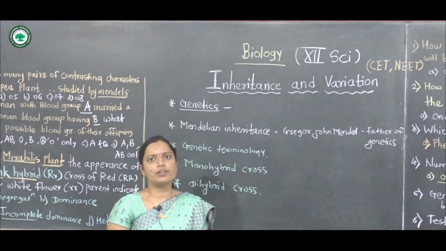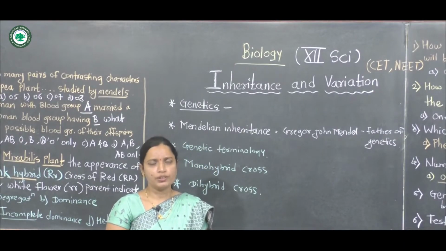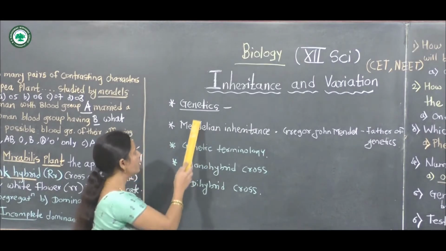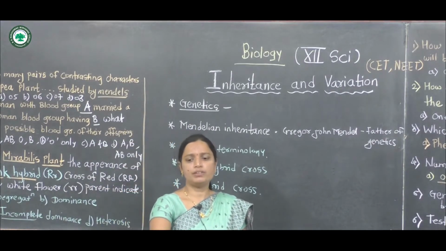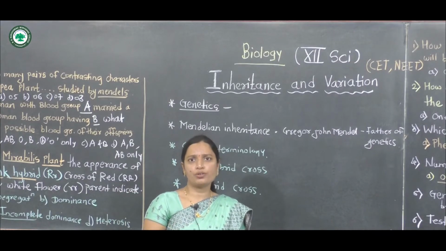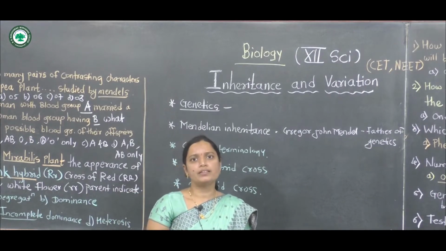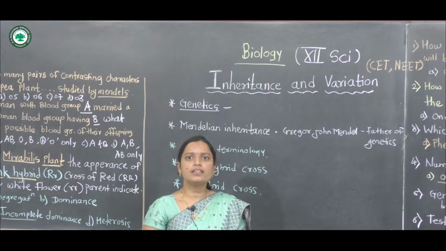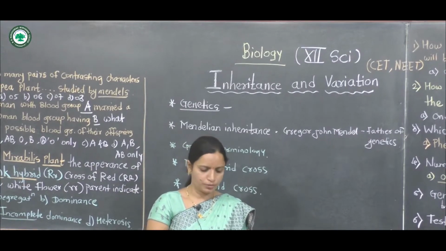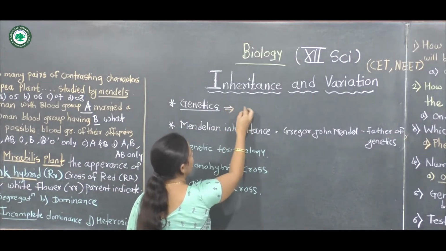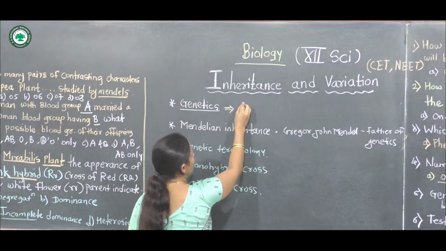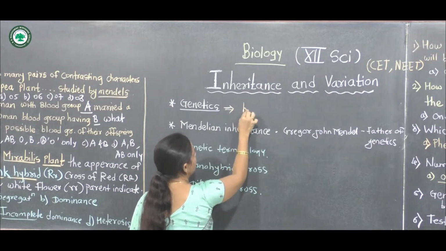Now the topic is inheritance and variation. First we will discuss the term genetics. Genetics is a branch of biology, and this branch studies heredity and variation.